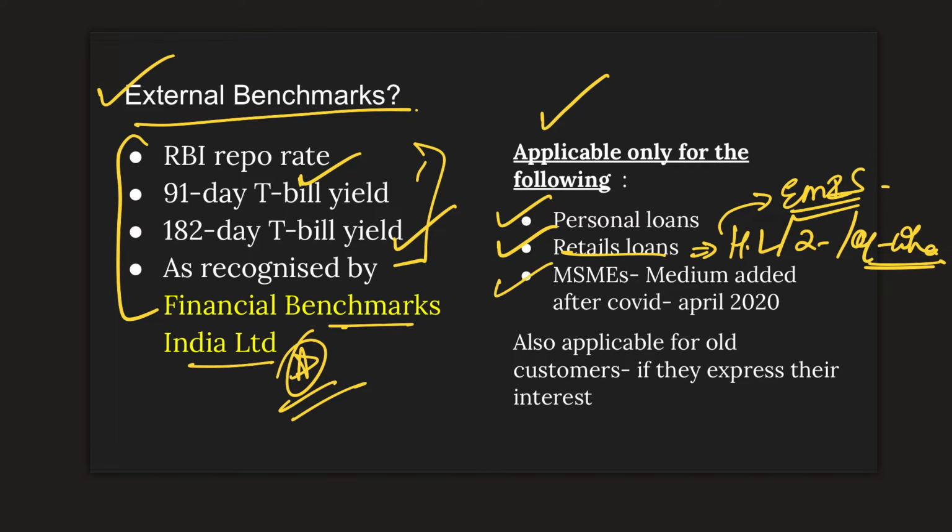And then you also have MSMEs. Usually only the micro and small industries were considered in the initial stages, but after April 2020, even the medium scale industries were also added to this list, where they can have interest on external benchmark. Also, if the old customers think that they will get profit by subscribing to this new methodology, they can express their interest by writing to the bank. That is also given in the RBI notification.